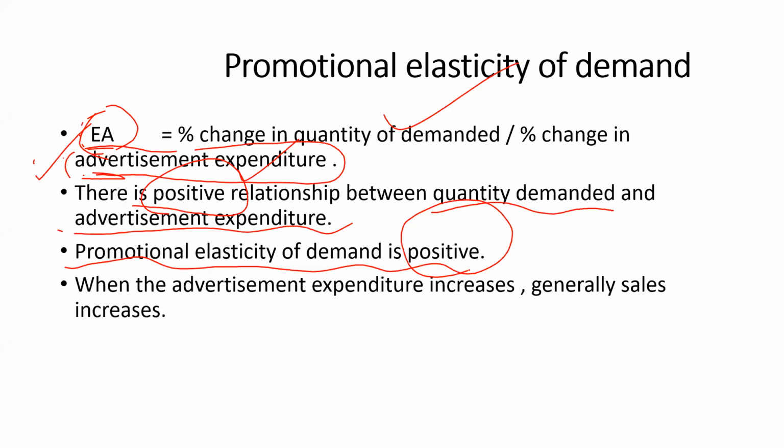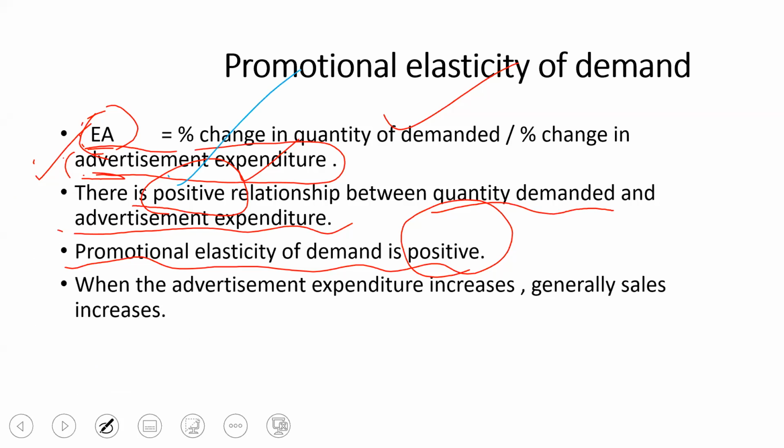That is very important. So what is promotional elasticity of demand, children? The money that the firm is spending on advertisement. And what is the relation? Higher the advertisement, dash will be the sales. What is the answer?